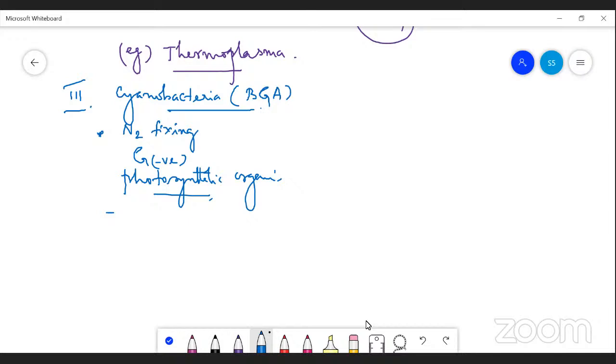But here the cytoplasm of the cells contains 70S type ribosomes. In all prokaryotic organisms, 70S type ribosomes are present. Here also a true nucleus is absent.